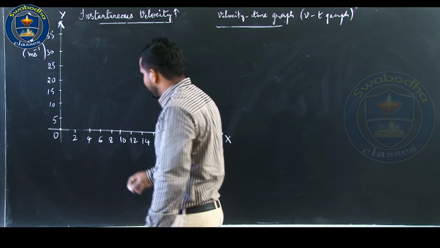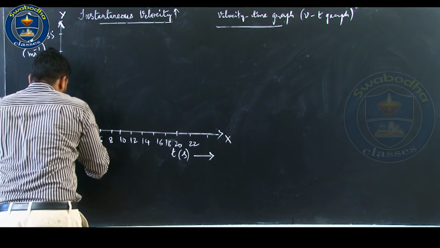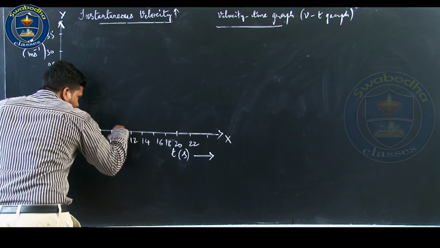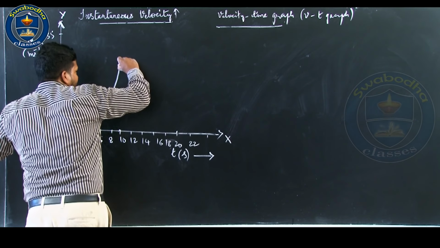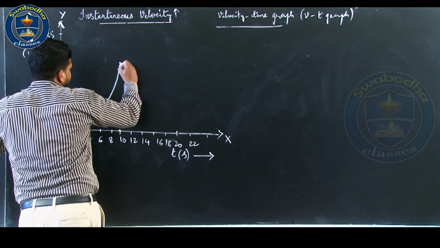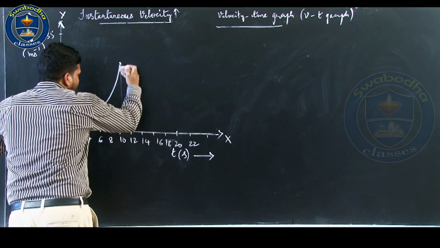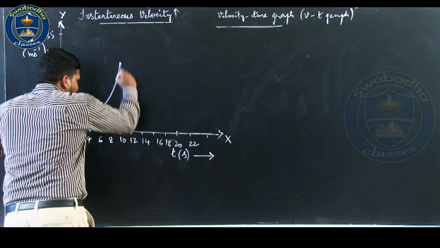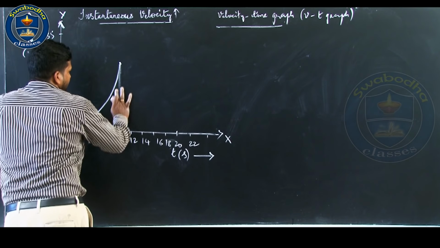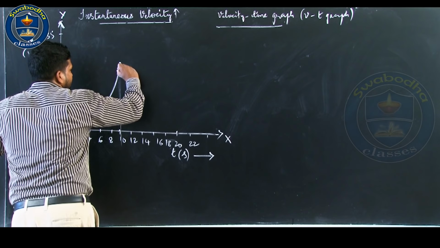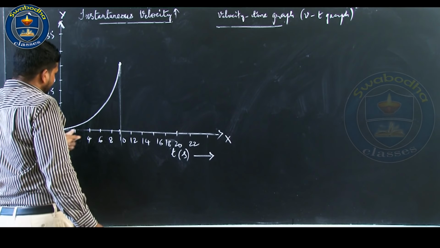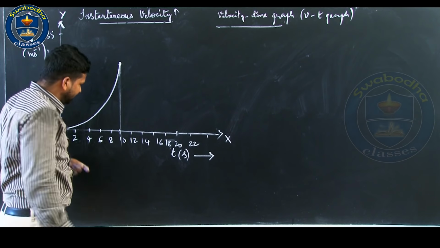So the graph will go like this, from 0 to 10, it will be going like this, it is a curve. This is the VT curve. Velocity increases.